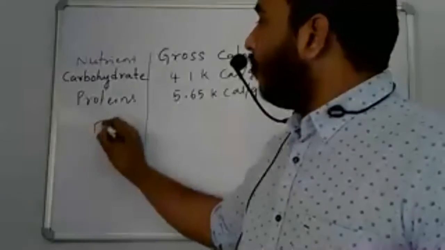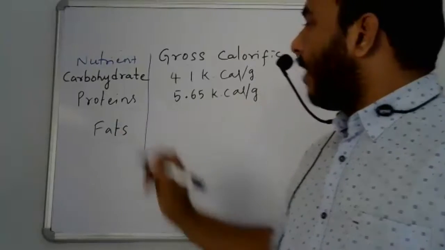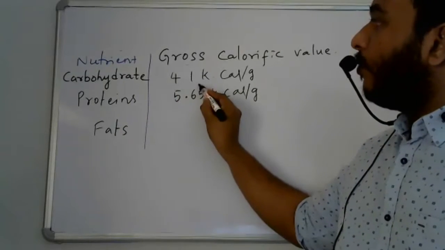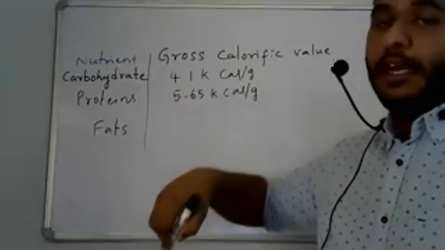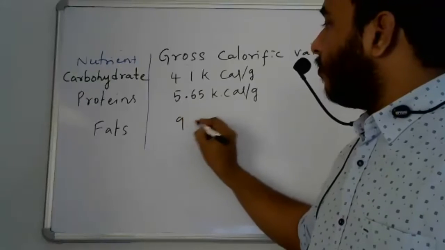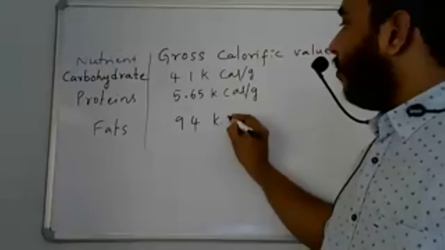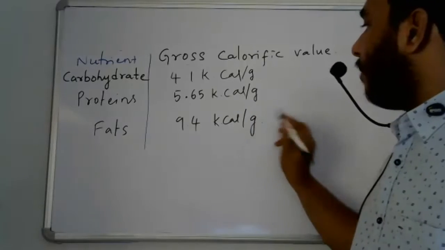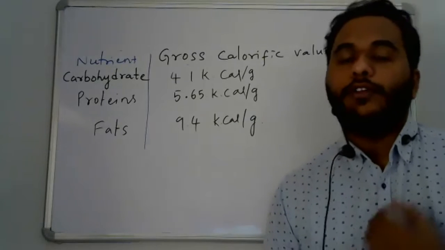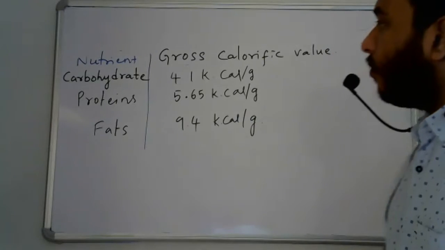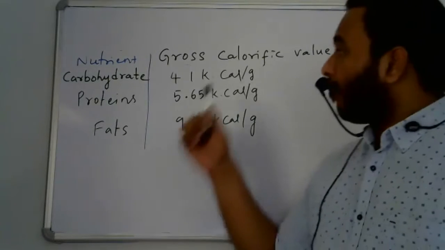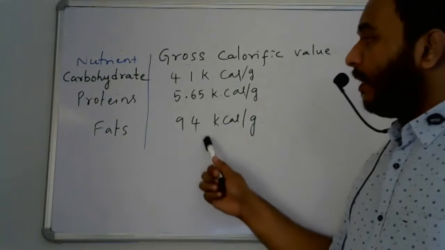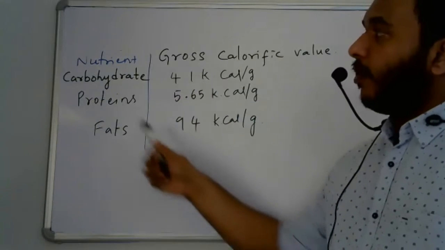And coming to fats, the fat will be double that of 4.1. So 9.4 kilocalories per gram. Approximately 4.1, 5.65, 9.4 is as follows.